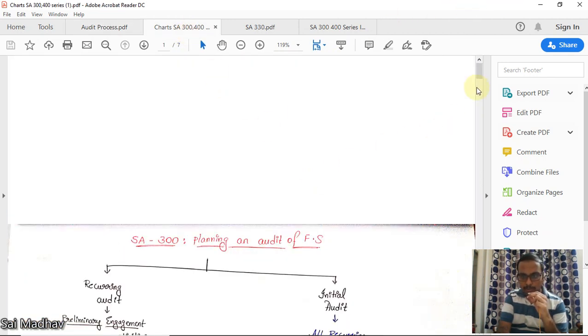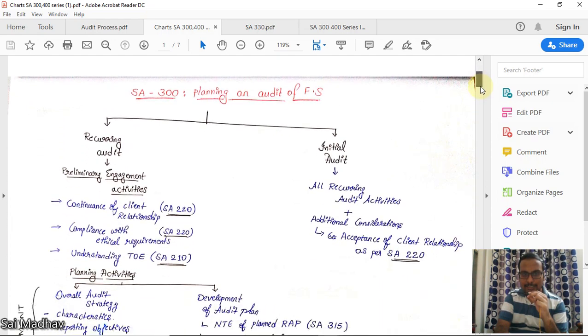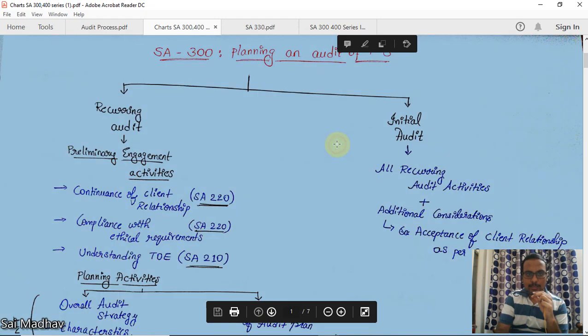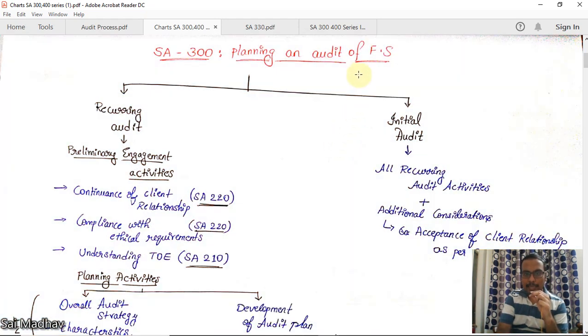Now first we are starting with SA 300. The name of the standard is Planning an Audit of Financial Statements. There is a saying that an hour of planning can reduce 10 hours of your work. That is the importance of planning. Before starting an audit, you have to plan your audit in such a way that it is efficient, effective and time bound, because you will be having limited time and cost.